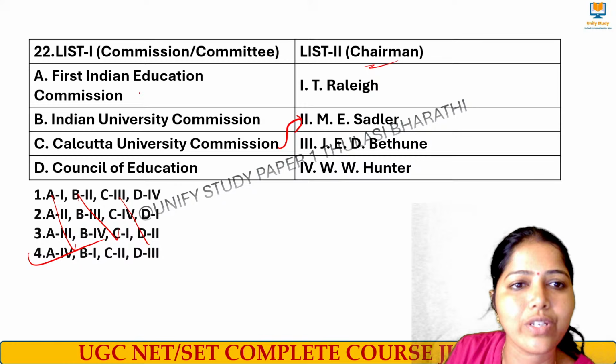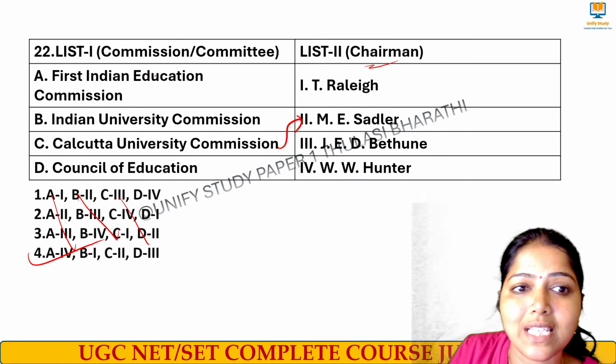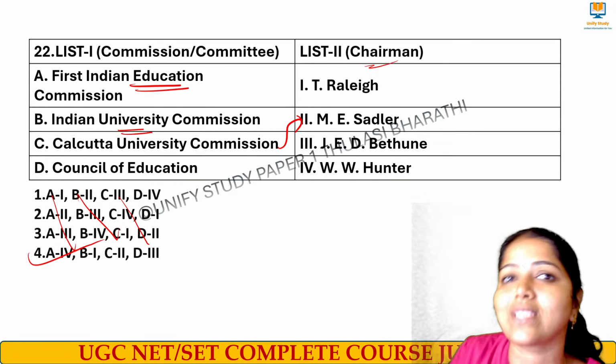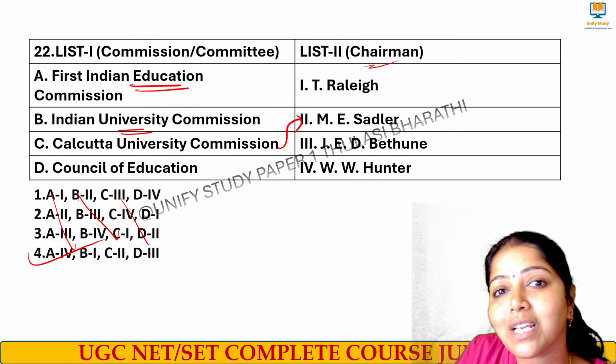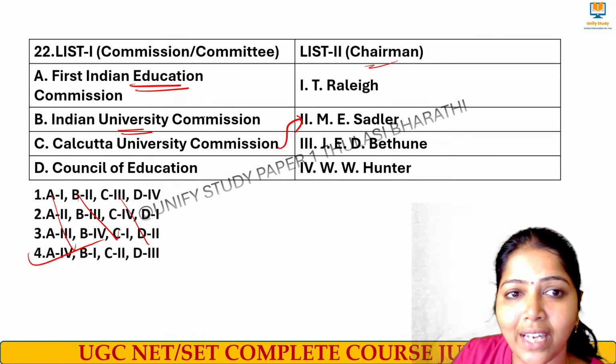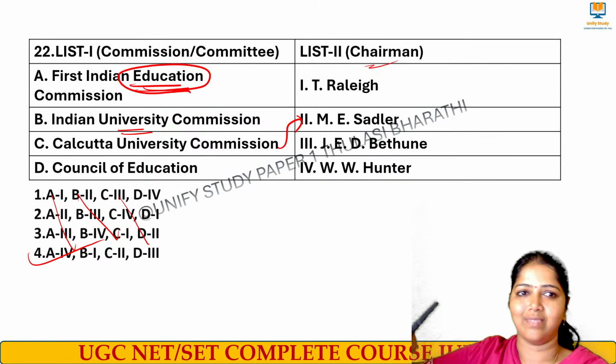Right? First Education Commission, when it was being started. See, First Education Commission is different. First Indian University Commission is different. Indian University Commission is Lord Curzon's Commission, right? 1904. So please don't forget. First Indian Education Commission is Hunter Commission.